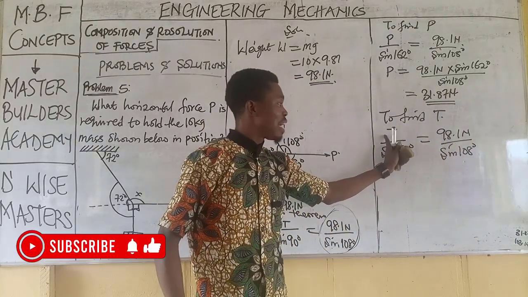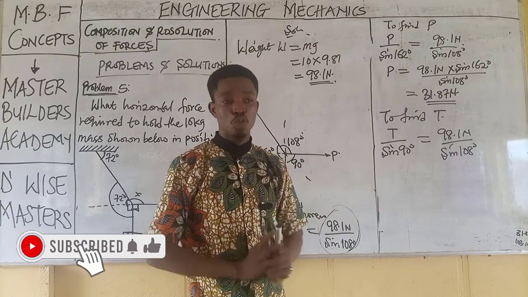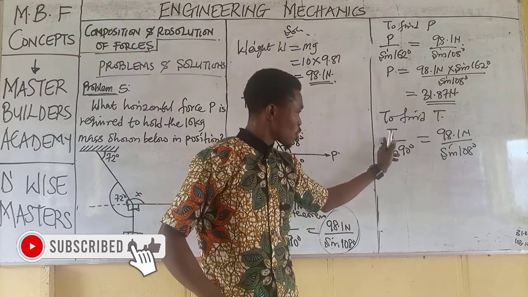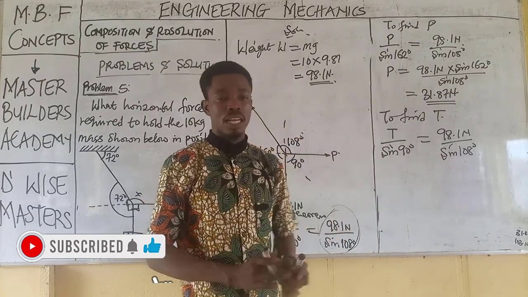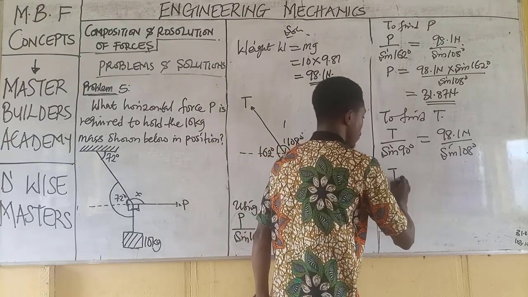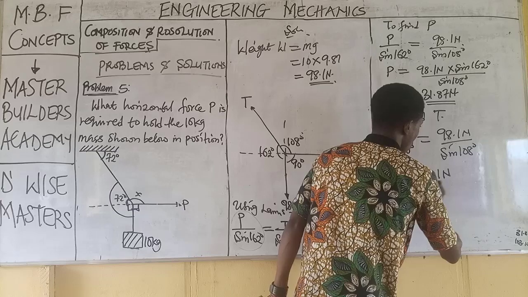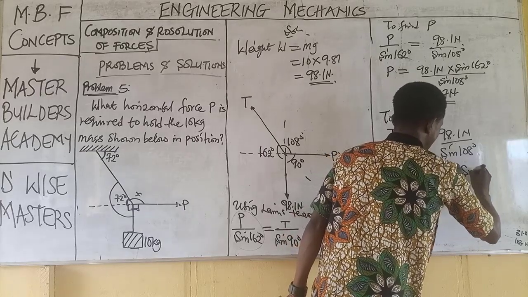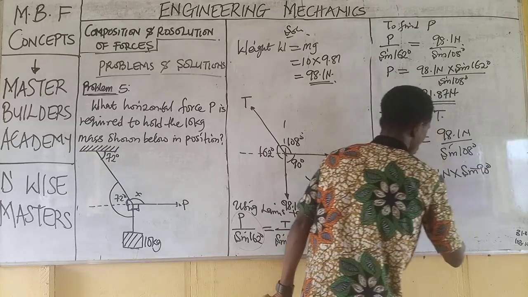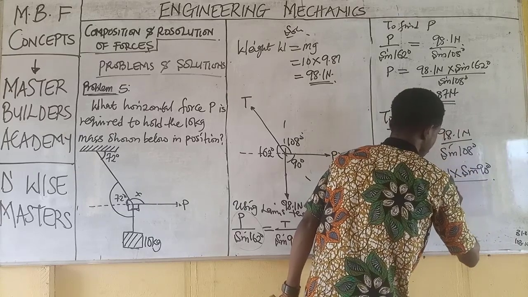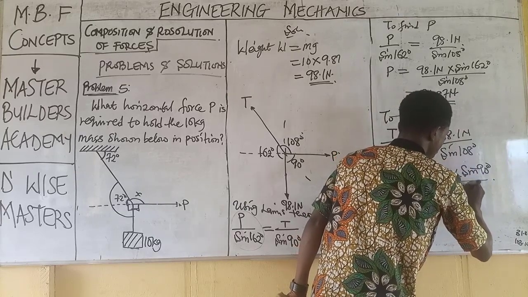Now I'm obtaining the value of T. All I simply need to do is to make the tension the subject of formula. And by so doing, T would have given us 98.1 Newton multiplied by sine 90 degrees all over sine 108 degrees.